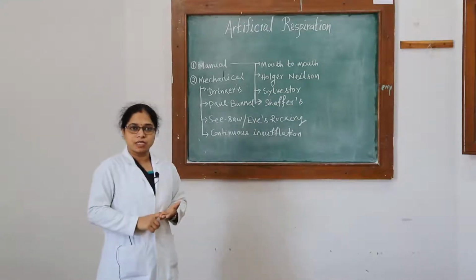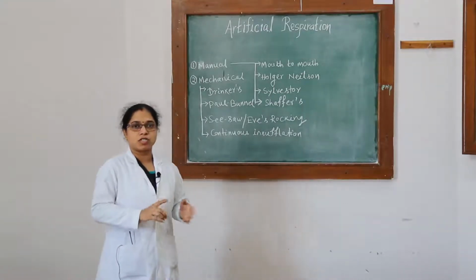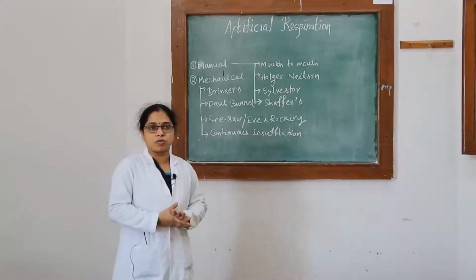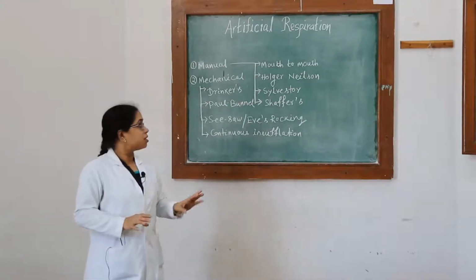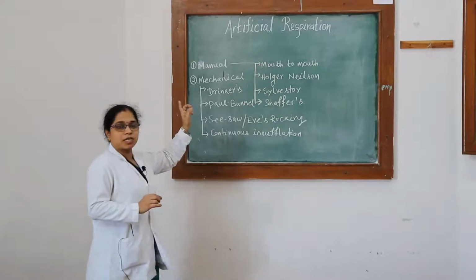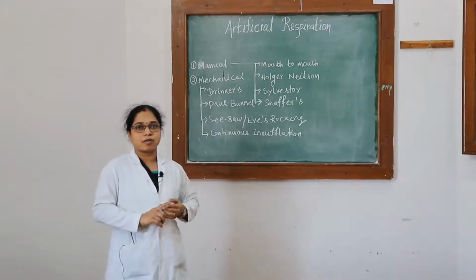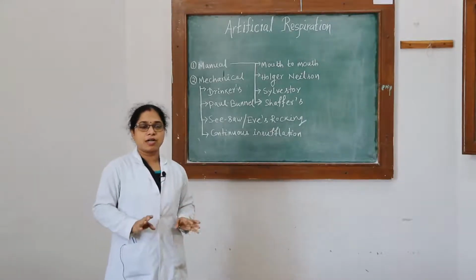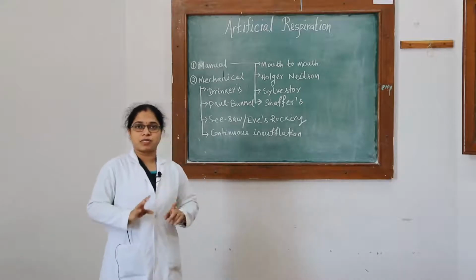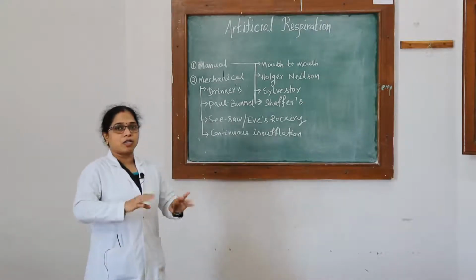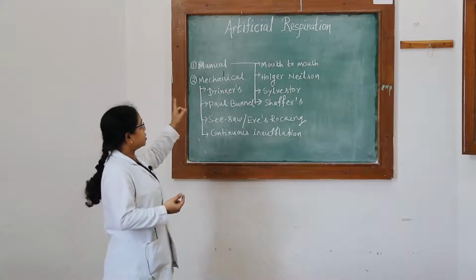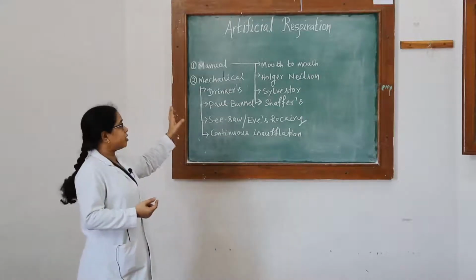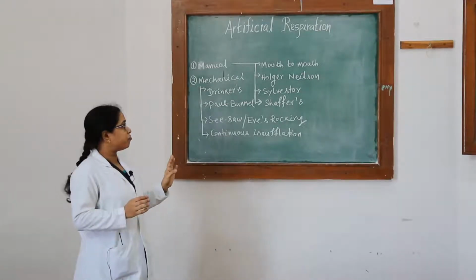It is an emergency life-saving procedure which has to be given as quickly as possible without wasting time. Mostly artificial respiration is applied in case of cardiorespiratory arrest, particularly respiratory arrest, when the respiration is arrested and the heart continues to beat. It has to be given as quickly as possible, within 5 minutes.